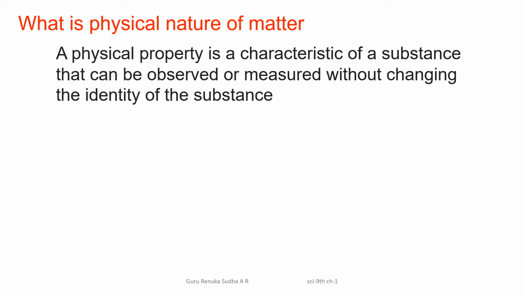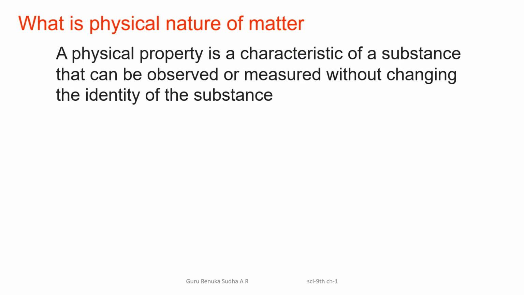A physical property is the characteristic of a substance that can be observed or measured without changing the identity of the substance. That means there is no change in its characteristics, only the appearance, without changing any characteristics of that substance. What we explain about its characters is called the physical nature.